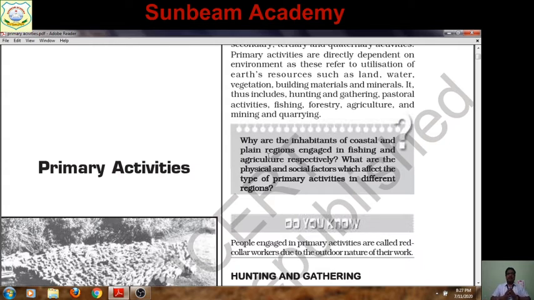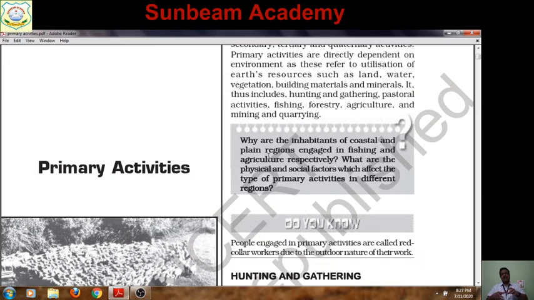Now listen: in tropical dense forests, in equatorial forests, where a variety of trees are available within a short distance and the forest is so dense, a number of things can be gathered. The physical factor there is that forest is available over a large area.